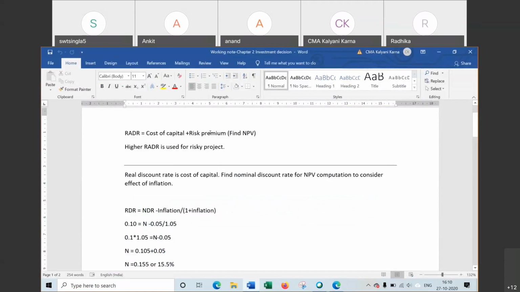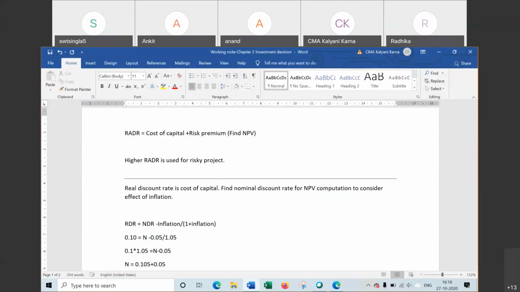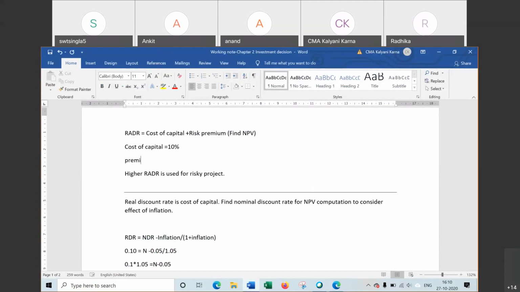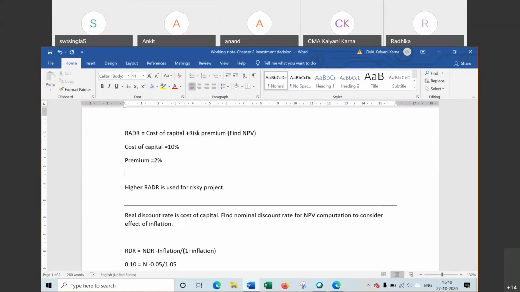RADR will be cost of capital plus risk premium. For example, if cost of capital is 10% and risk premium is given as 2%, then the rate we have to take for the computation of NPV will be 12%. फिर आपको NPV 12% पे निकालना है and rest of the things will remain the same. बाकी सारे calculation same होंगे.